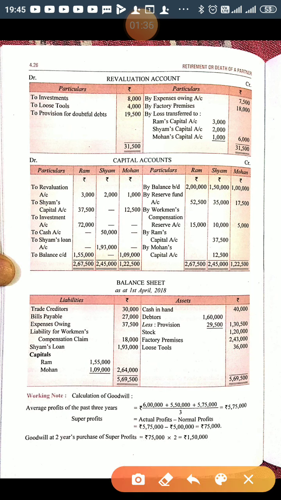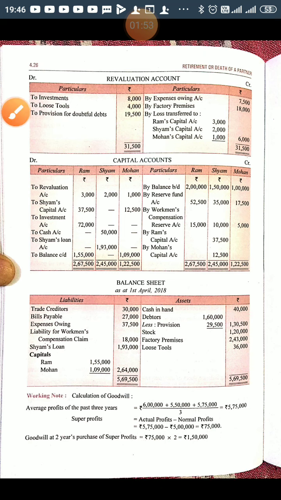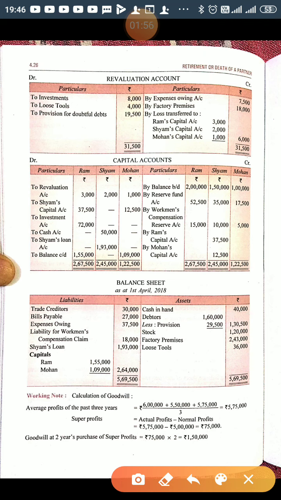The average profit of the last 3 years is 5,75,000. So super profit we will calculate. The formula is actual profit minus normal profit. So actual profit is 5,75,000 minus 5 lakh, that is 75,000.